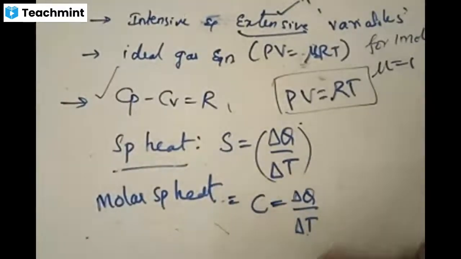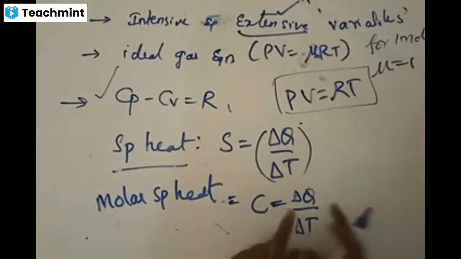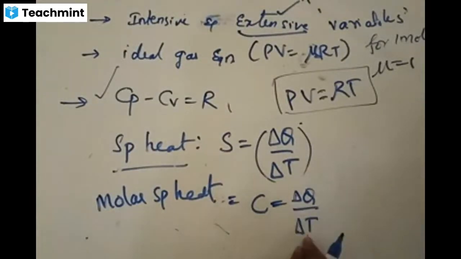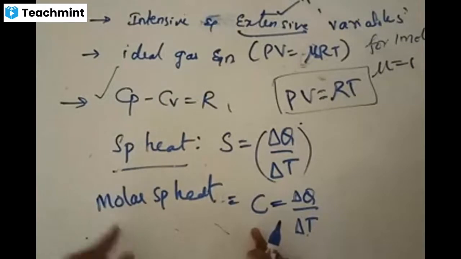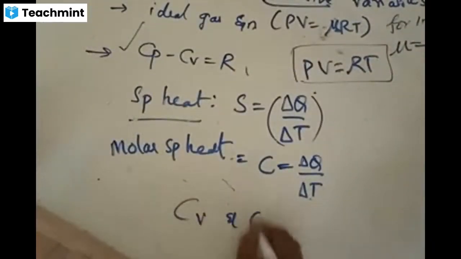Whereas instead of 1 kg mass, if you take 1 mole of a gas, measured in terms of number of moles, then the amount of heat required to change the temperature of the gas by 1 degree for 1 mole of a gas is called molar specific heat. Specific heat, molar specific heat. We measure mass in terms of number of moles, denoted by the letter C, which is again of 2 kinds in the form of CV and CP.